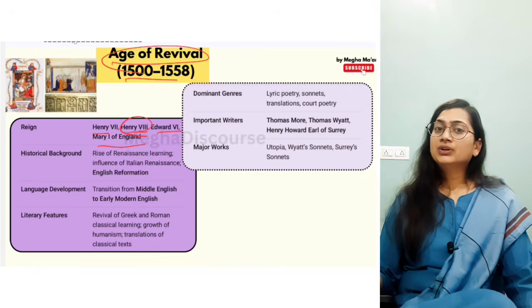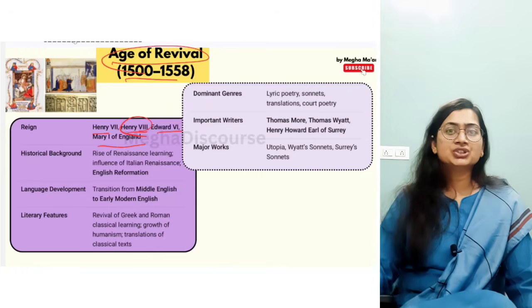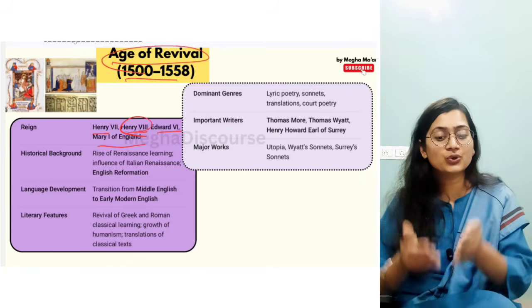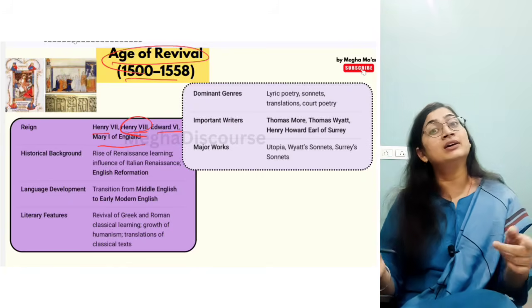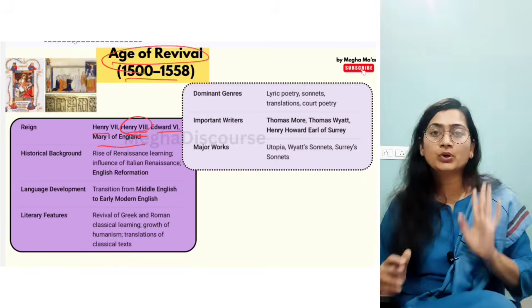But in the age of revival, the Pope is not the controller of the church. Now the King is the controller. Now everything is under control in the hand of the king. Okay, so this is the important thing first.